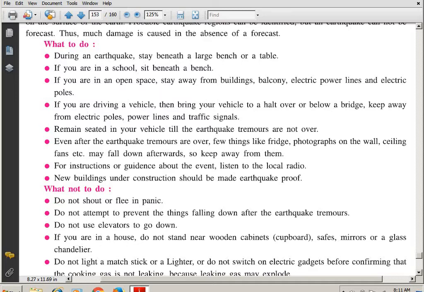Now what not to do? We saw till now what is to be done, that is, not to stay under the electric poles or electric wires or the buildings. But when you are somewhere in the classroom, sit under the bench or under the large table. Also keep yourself away from the fridge, photographs on the wall, ceiling fans, etc. Listen to the radio news, and if possible, new buildings can be made earthquake proof under construction.